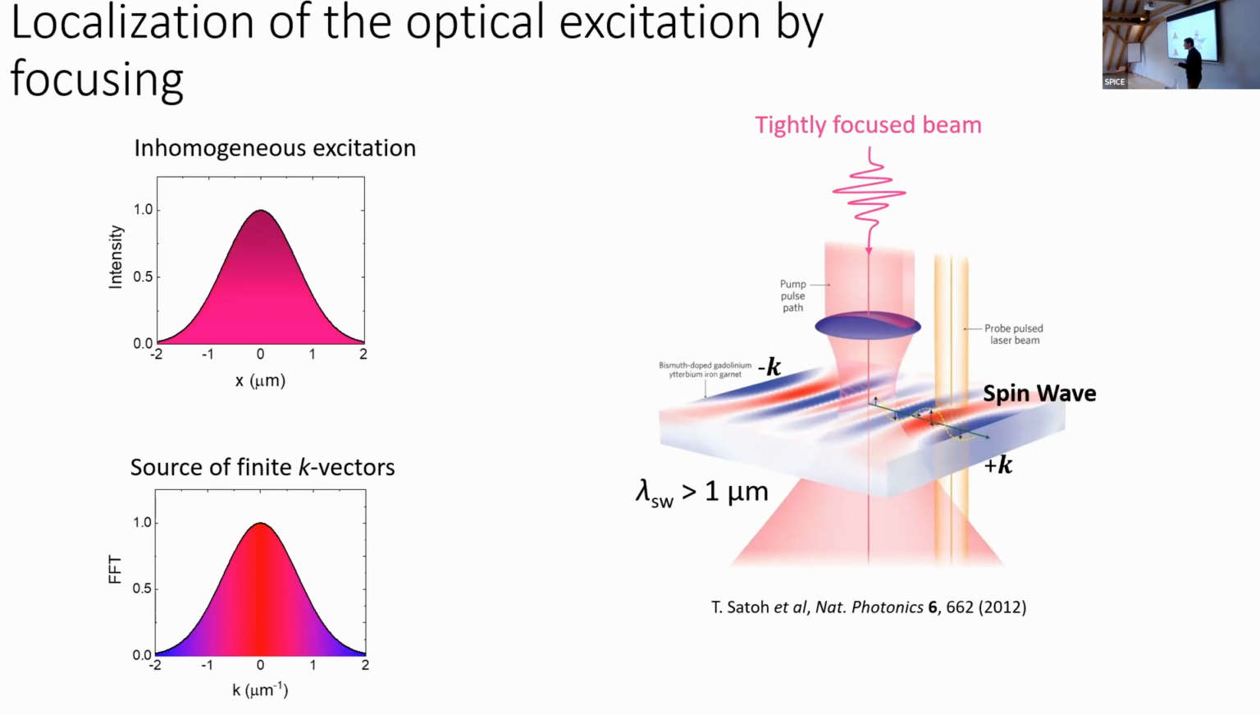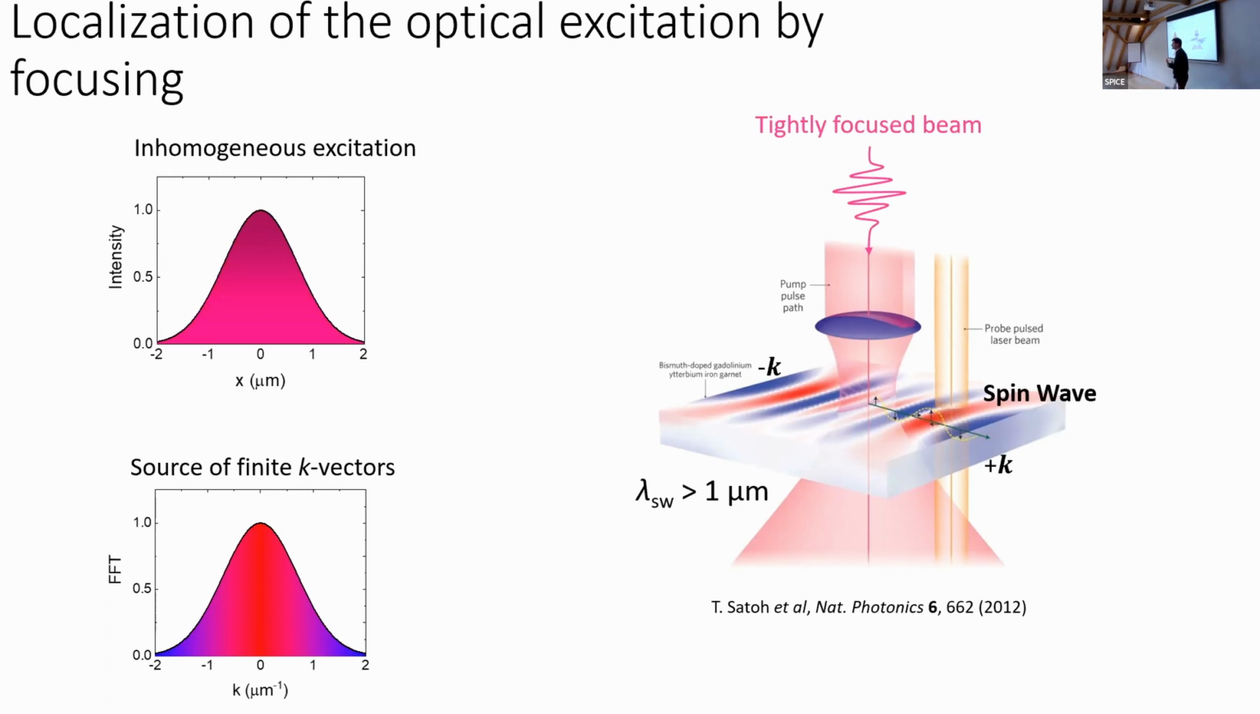But the problem is that if you want to focus light, you, of course, will face the diffraction limit. So it's very hard to excite spin waves with wavelengths less than 1 micrometer. And of course, if you want to make ever faster magnons, in both frequency and spin wave group velocity, you want to go below. So is there any natural way to localize your excitation?